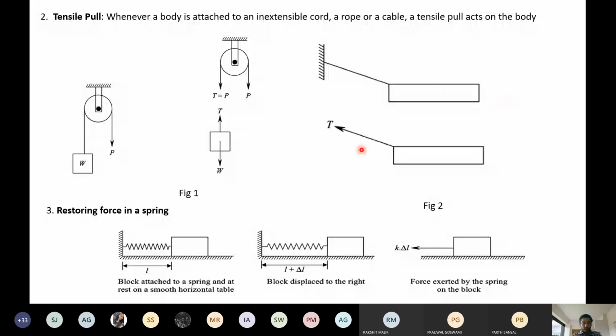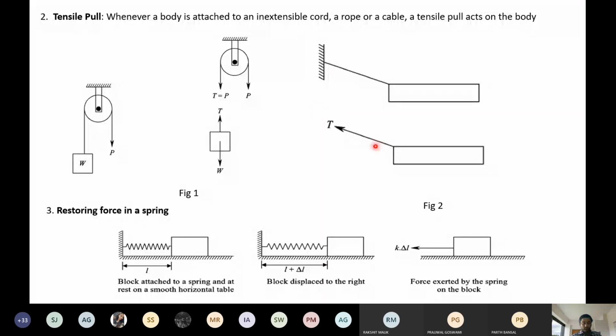You have to see this when you are solving the numericals. If this block is lying on a surface, the weight will be acting downward, the reaction will be upward, and the tension will be acting like that. But here the figure does not show whether the block is lying on any surface, so we will only show the direction of the tension. Just remember, if a ball is there and a string is like there, the tension in the string will be T.